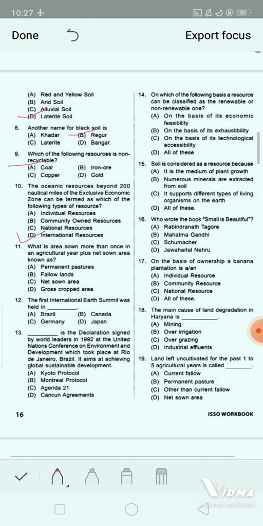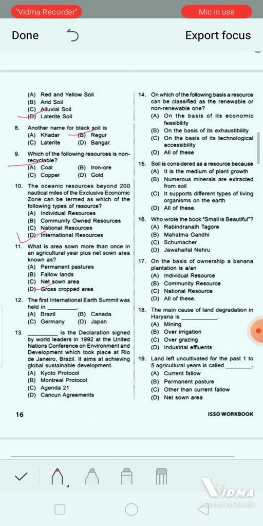Now, next question. What is area sown more than once in an agricultural year plus net sown area known as? Option A, permanent pastures. Option B, fallow lands. Option C, net sown area. And option D, gross cropped area. Yes, correct answer will be option D, that is gross cropped area.